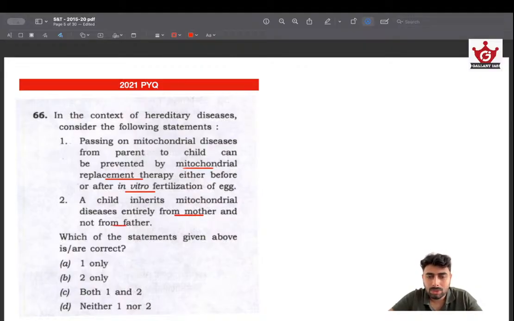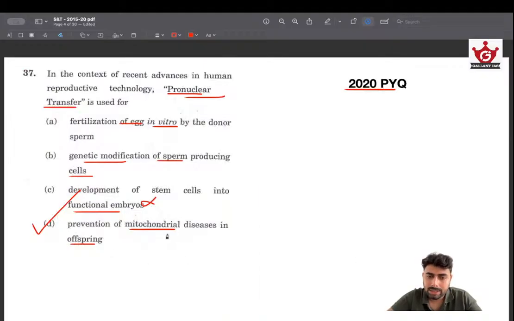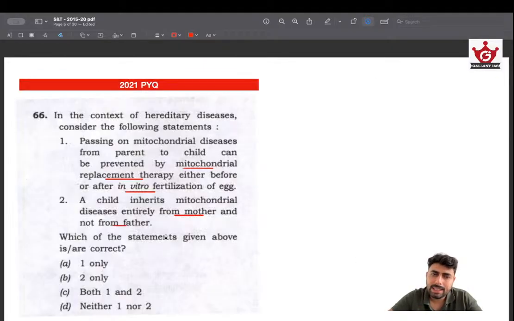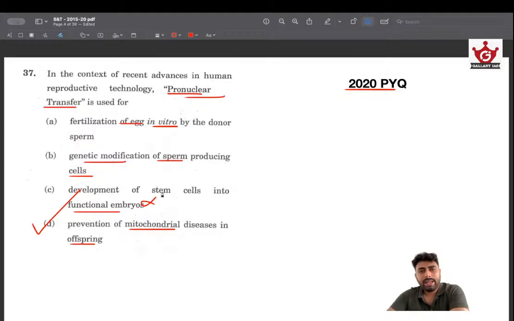If you have gone through what the mitochondrial diseases are or how they are transferred, you can easily arrive at this answer. This is why I repeatedly tell you that these options, not just the correct ones, the ones that are given by the UPSC are potential questions for the upcoming years. So you should be looking into the genetic modification of sperm producing cells, what the technology is, then fertilization of egg in vitro by donor sperm, development of stem cells into functional embryo. So these sort of technology, whether such technology exists or how it works, these sort of things help.